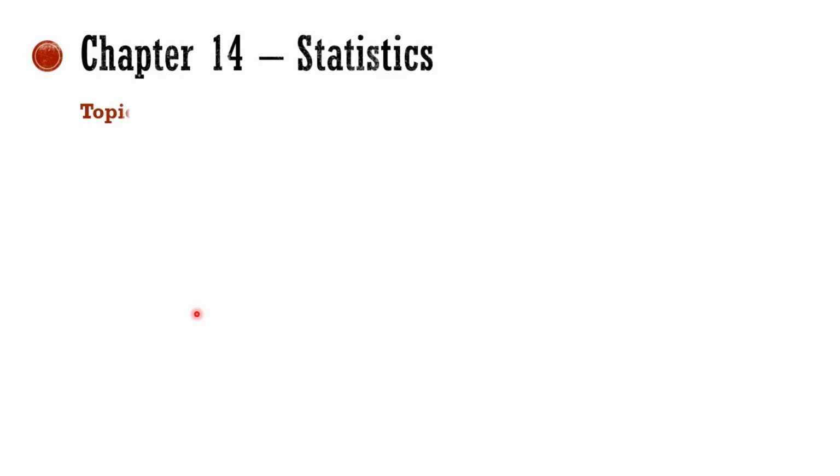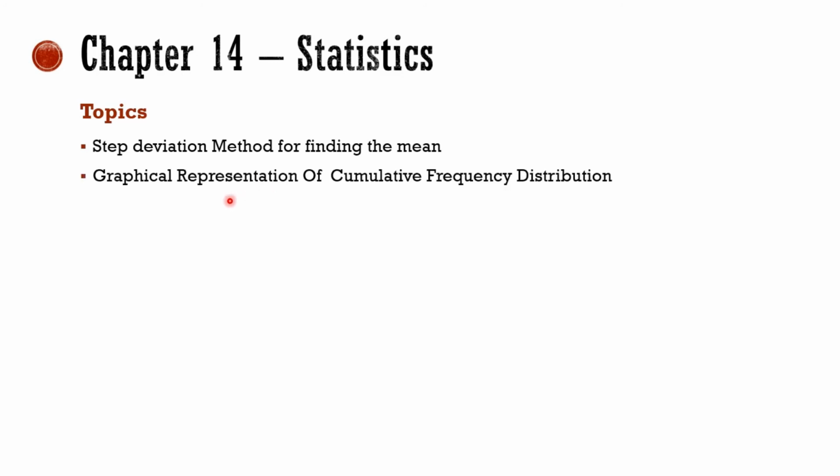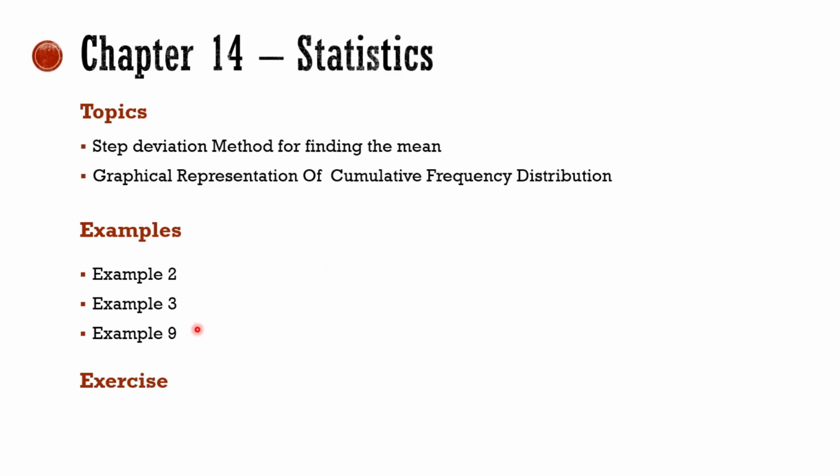Chapter 14. In this chapter, the step deviation method for finding the mean is removed from your syllabus. And graphical representation of cumulative frequency distribution is also removed from your syllabus. Two topics are removed. Examples 2, 3 and 9 are removed from your syllabus. And exercise 14.4, all questions, which are based on graphical representation of cumulative frequency distribution, are removed from your syllabus.